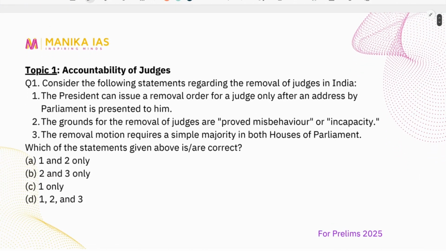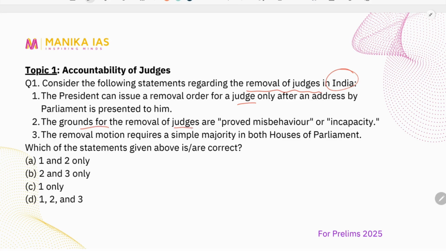The first topic which appeared in the newspaper was regarding accountability of the judges. So here are a few questions regarding it. Consider the following statements regarding the removal of judges in India. Number one, the president can issue a removal order for the judge only after an address by the parliament is presented to him.